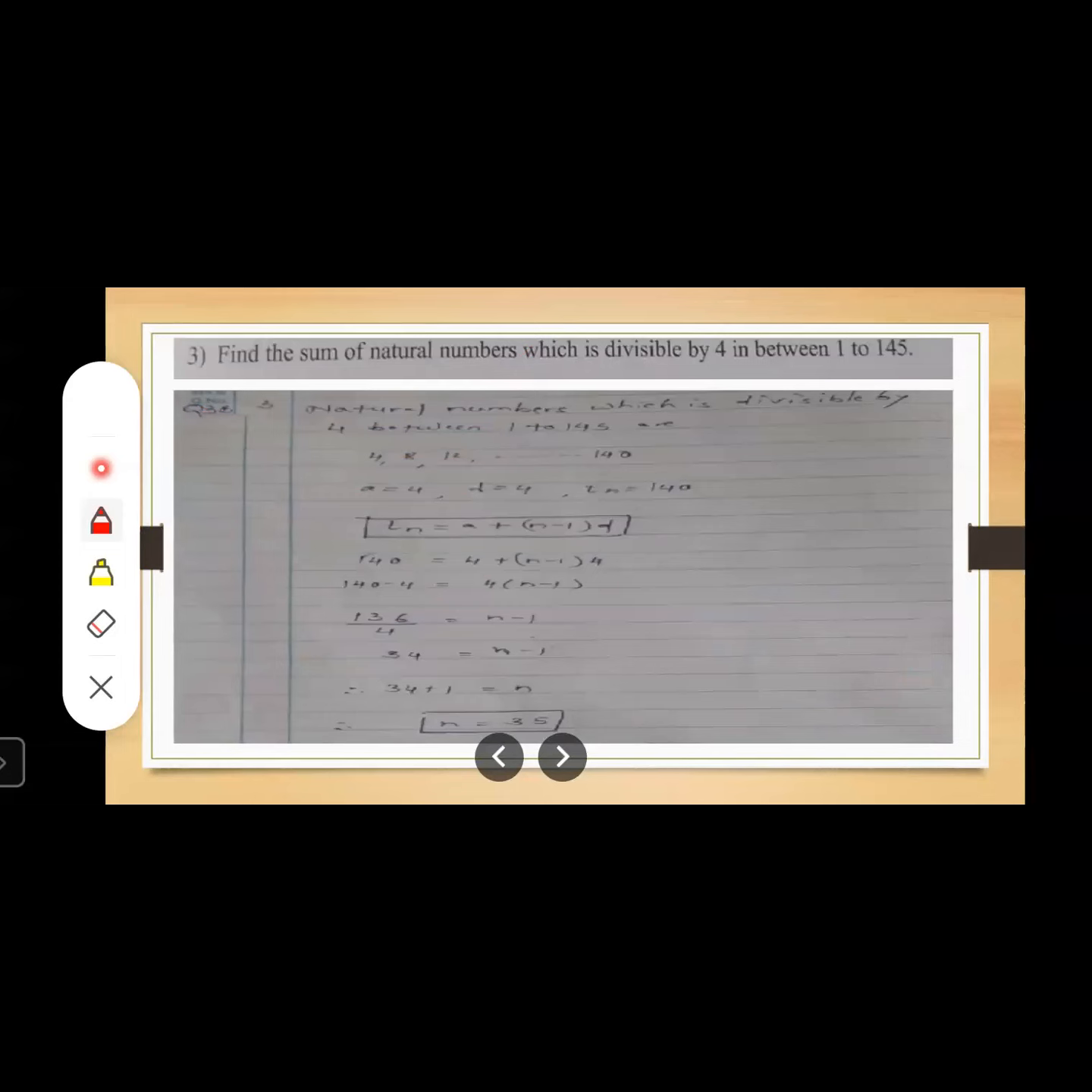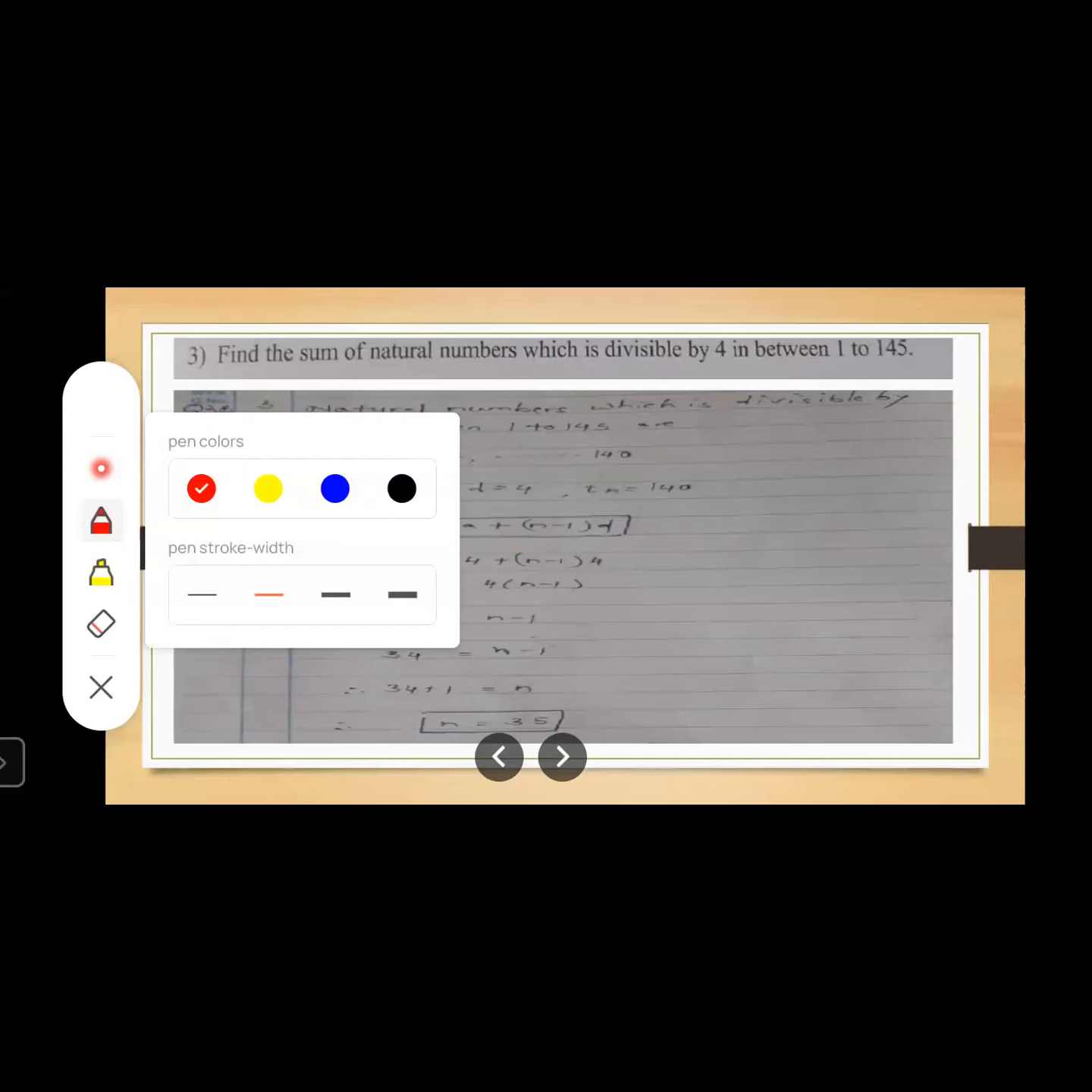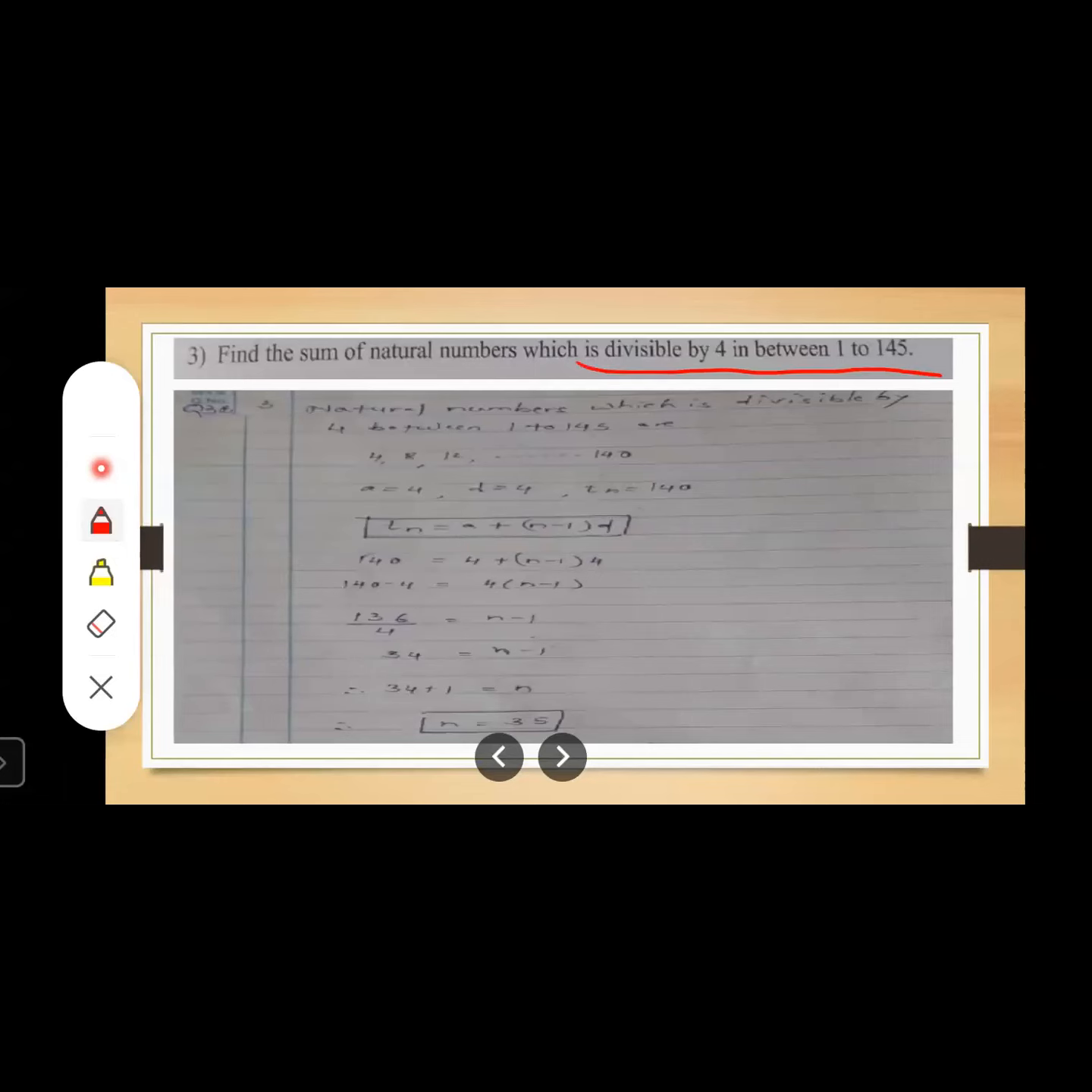Find the sum of the natural numbers which are divisible by 4 between 1 and 145. Students, we have discussed the same sum in question number 3. It is the same type, only there is a little difference in the digits. There we found the sum of the natural numbers divisible by 4 between 1 and 140. We have discussed that just now. So what are we going to find out? We are going to find the sum of the natural numbers divisible by 4 but between 1 and 145. First of all, let us write the natural numbers which are divisible by 4 between 1 and 145.